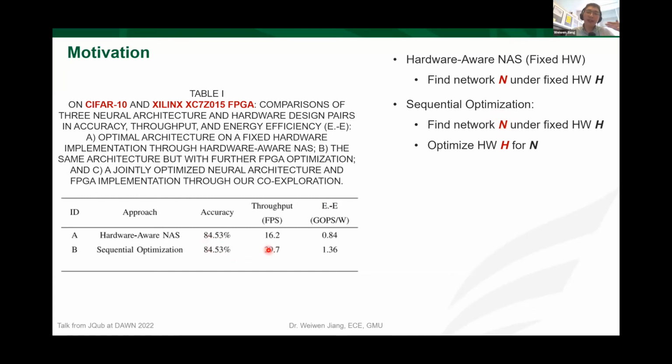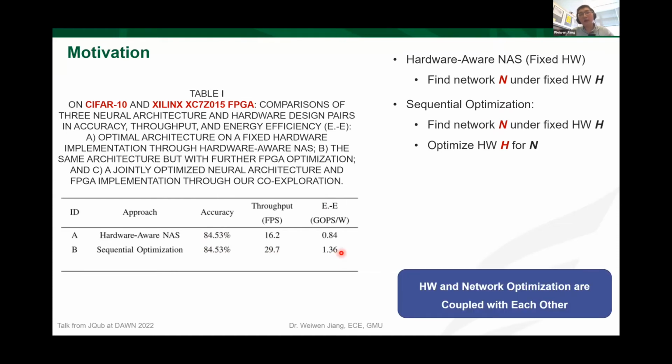But after the further optimization on the hardware, we observe higher throughput and also higher energy efficiency. This observation gave us the hint that the hardware and the network optimization are coupled with each other. So in order to achieve the best performance, we need to optimize or search both search spaces so that we can identify the best architecture.